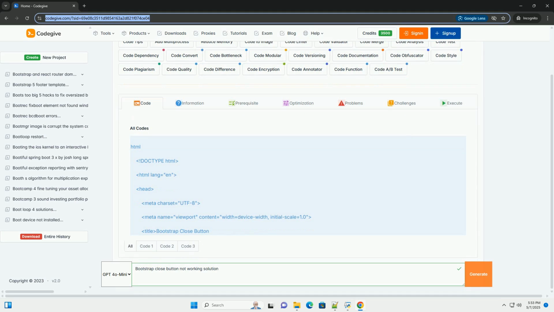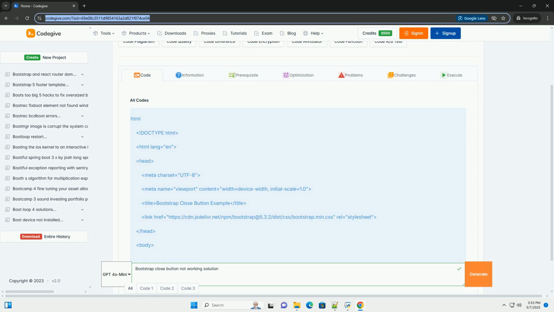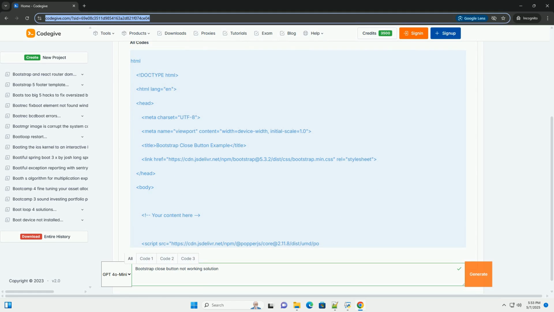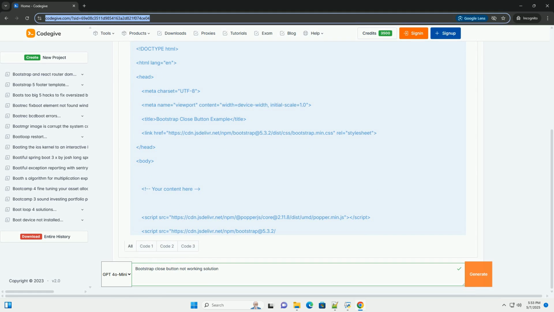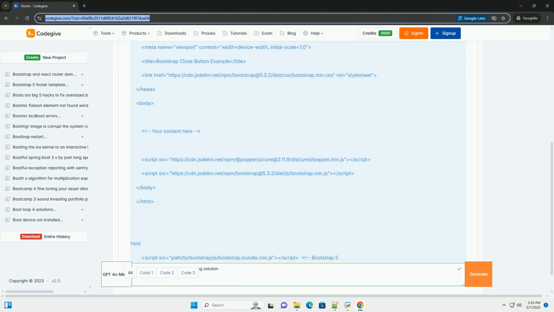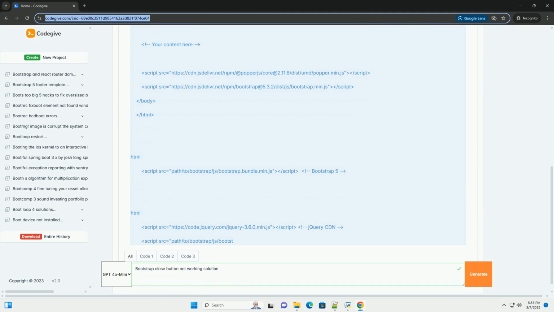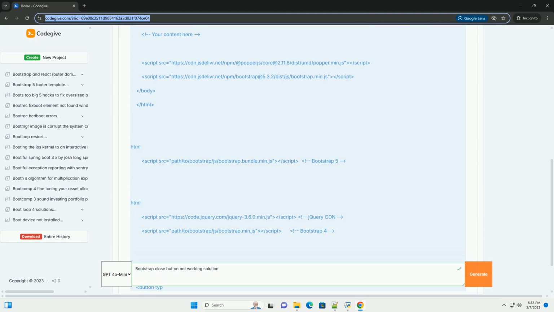OK, let's dive into the common issues and solutions for a Bootstrap close button that isn't working as expected. We'll cover the common culprits, provide code examples, and offer troubleshooting steps to get your close button functioning correctly. Understanding the Bootstrap close button.